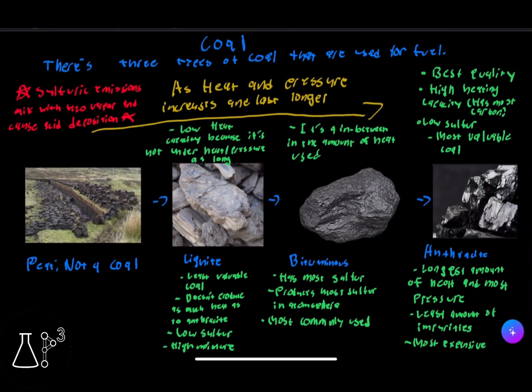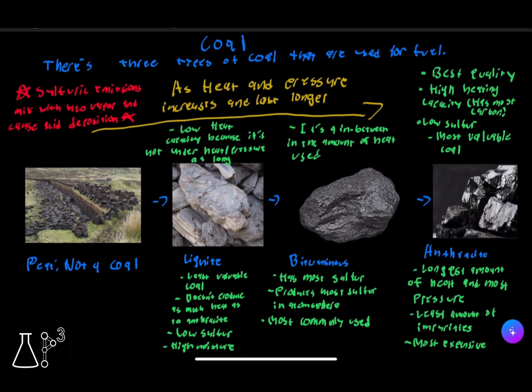Now, there's three types of coal that are used for fuel, and as heat and pressure increase and last longer, there's going to be a different type of coal. So we have peat, which is not a coal, and as pressure and heat increase and last longer, we have lignite, bituminous, and anthracite. With lignite, there's going to be low heat capacity because it's not under heat and pressure as long, the least valuable coal. It doesn't produce as much heat as anthracite. It's going to have low sulfur. It's going to have high moisture.